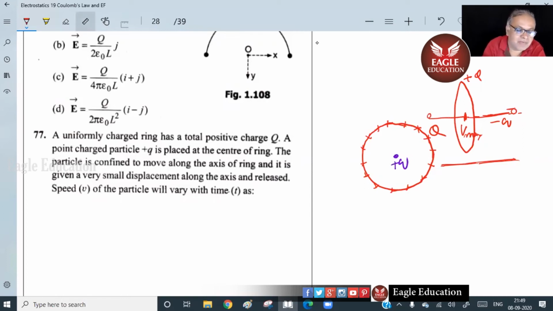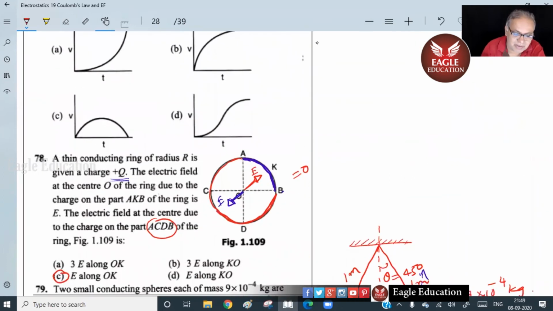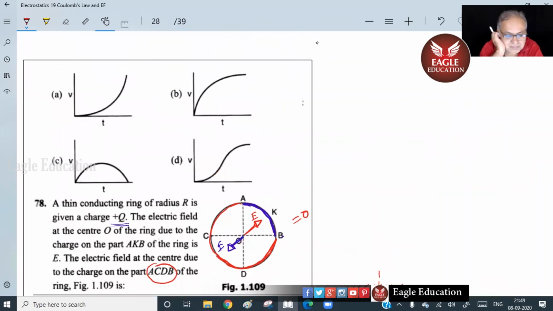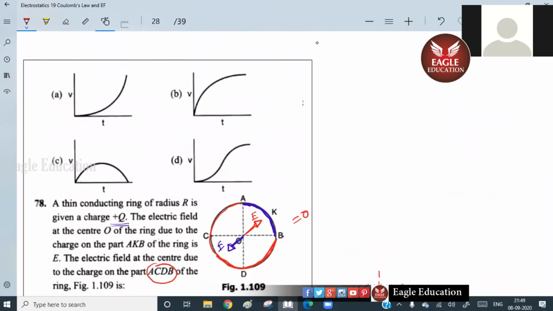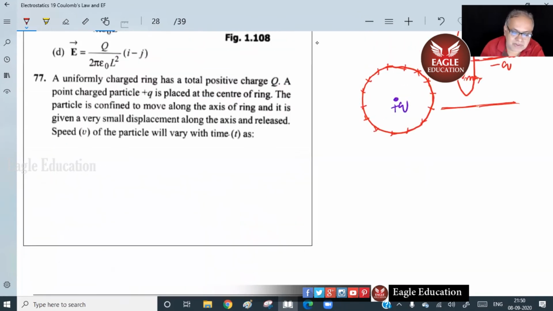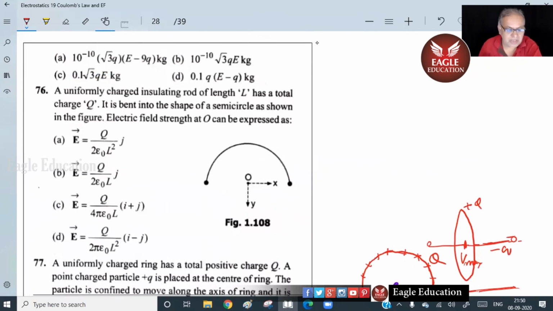So what kind of a graph will you get? You tell me from here. Option C, sir. Are you okay with that? Others? Yes, sir. In fact, if you have one more, it will go like this. Only for one T has it been given. Now go to the next question. This you should tell on your own.